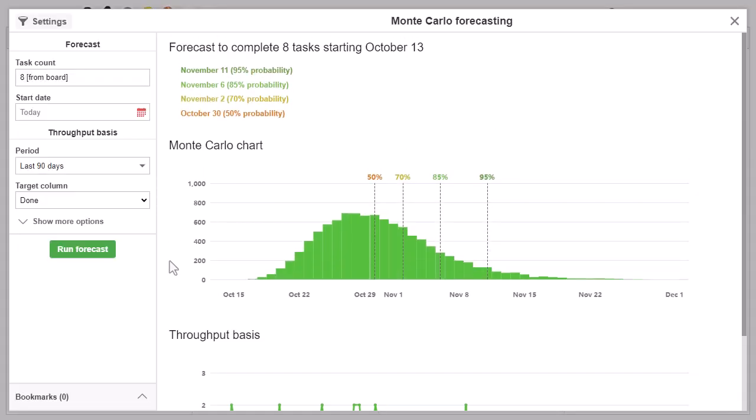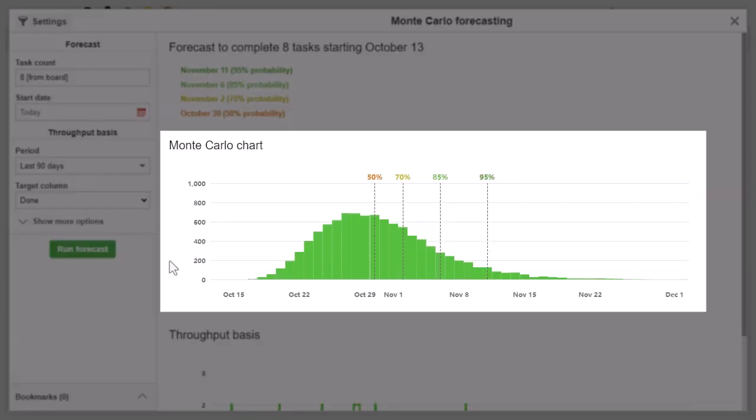Next, we will look at the second section, the Monte Carlo chart. This chart is constructed by running 10,000 simulations. In each simulation, we randomly pick values from your historic throughput until we have reached the target task count. In the chart, you can clearly see where the dates from the first section come from. For instance, the 50% probability means that half of the simulations have completed before or on that date.